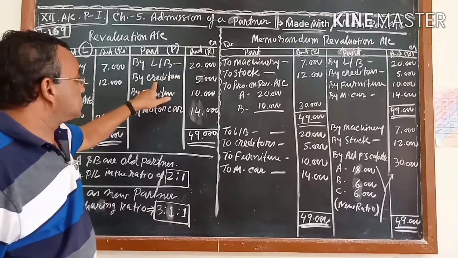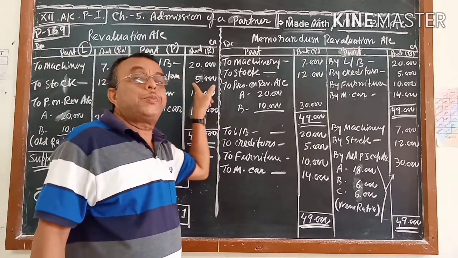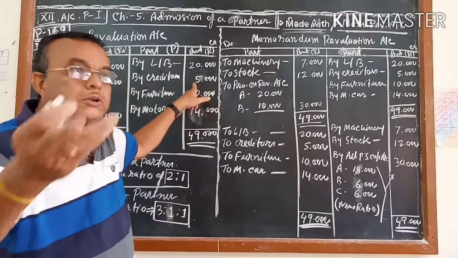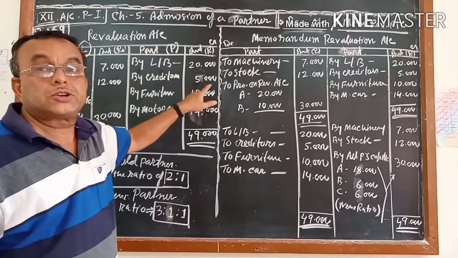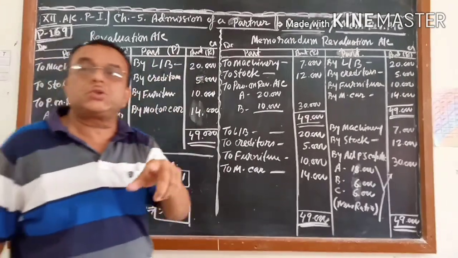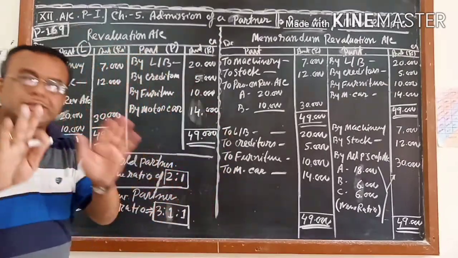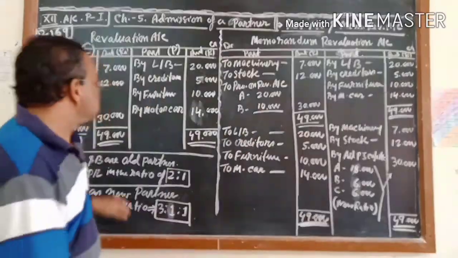Similarly, the creditors of rupees 5,000. All of you know that there is no need to pay the creditors 5,000, as an adjustment was given. For that, it came in the revaluation account on the credit side as creditors 5,000. It is your profit. That means, because of the adjustment, there is no need to pay the 5,000 to the creditors. The same sentence was not there, but that is the meaning of the adjustment.